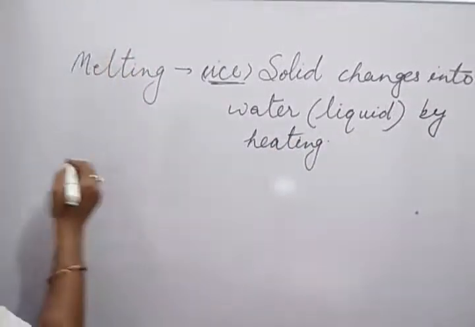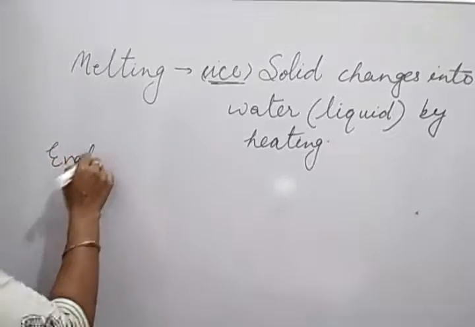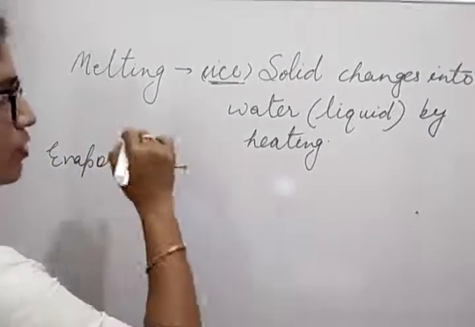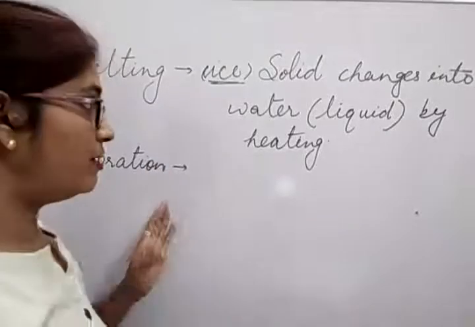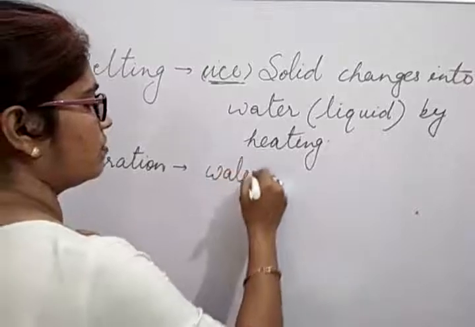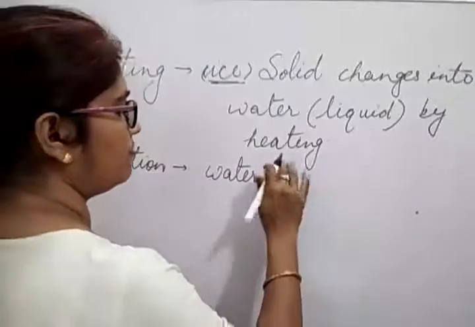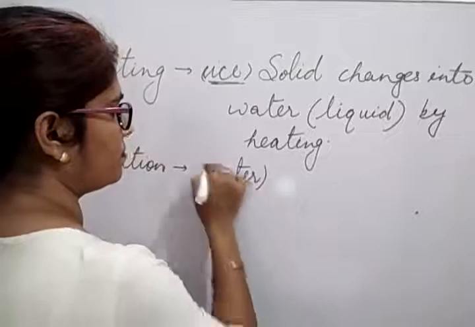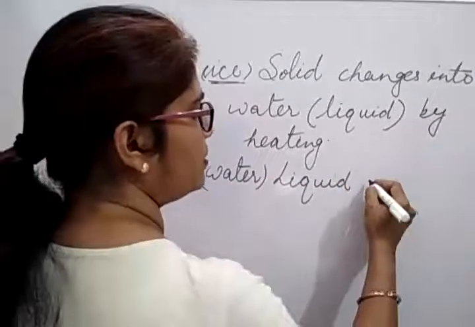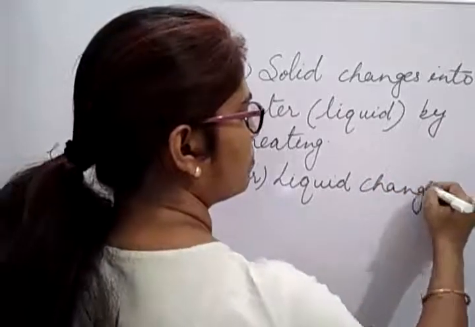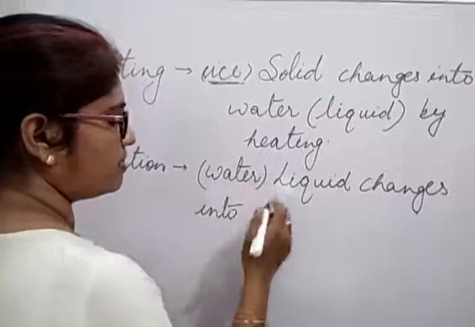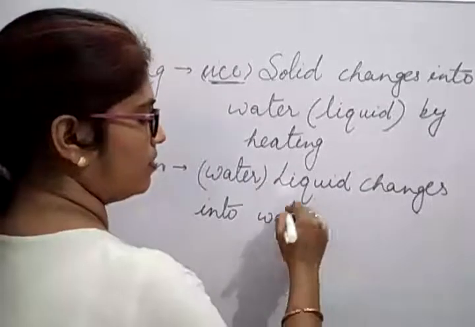Then after, in evaporation, what can you write here? That water, and water is a liquid state. So liquid changes into... now what does water change into? Water vapor.